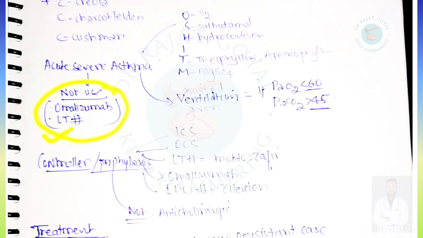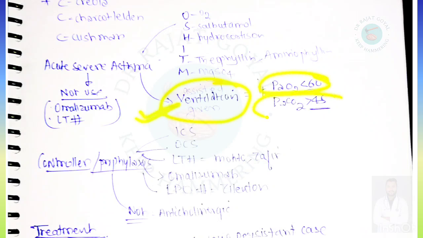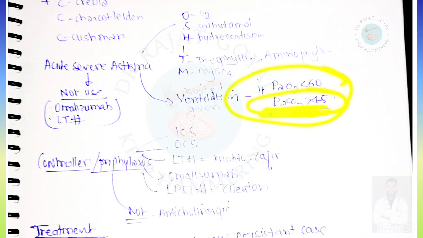We generally do not use omalizumab and leukotriene inhibitors because they are slow acting, so they cannot be used in acute severe asthma, which is status asthmaticus, an attack of asthma for a longer time. And assisted ventilation is given only if PaO2 is less than 60 and PaCO2 is greater than 45. So PaO2 less than 60, not less than 80. In the previous year they gave 4 options in which less than 80 is also there, so that is not correct. And greater than 60 is also there, which is not correct for PaCO2. So PaO2 less than 60, PaCO2 greater than 45.